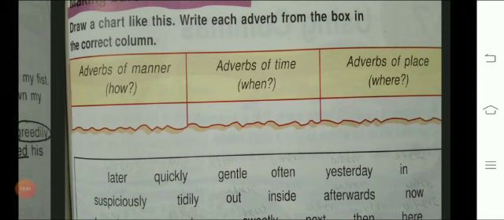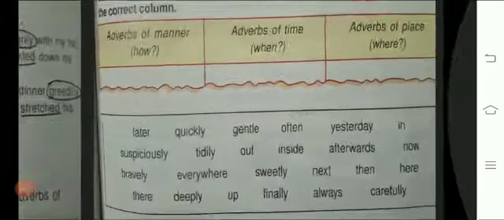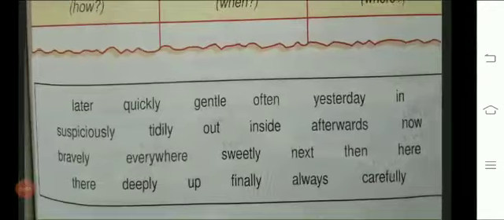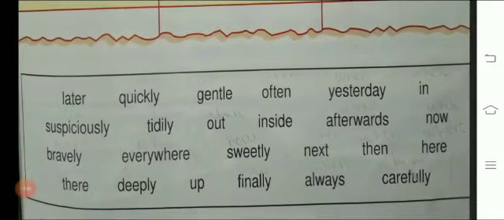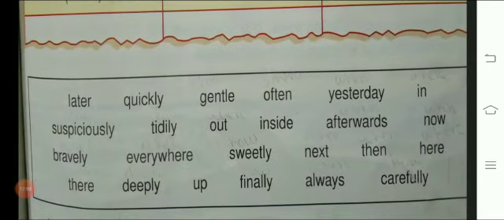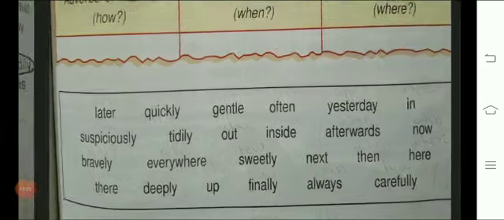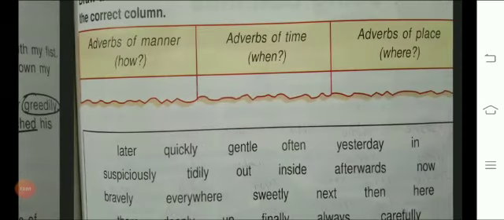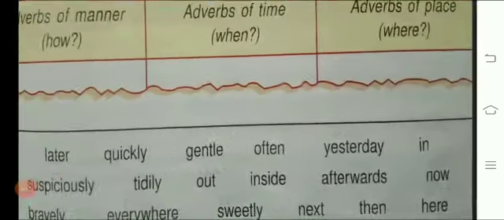You have to draw columns. You can draw the columns easily and write down the titles, adverb of manner, adverb of time and adverb of place on them. Under it they have given you some adverbs. All the three types of adverbs are here in this box, so you have to write the correct adverb in the correct column.